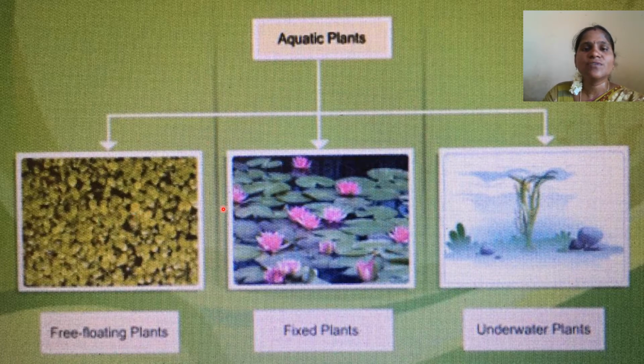The plants whose roots are fixed in the soil underwater, we call fixed plants. The plants which grow completely underwater, we call underwater plants.